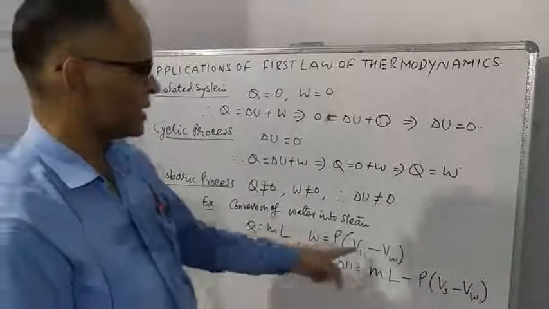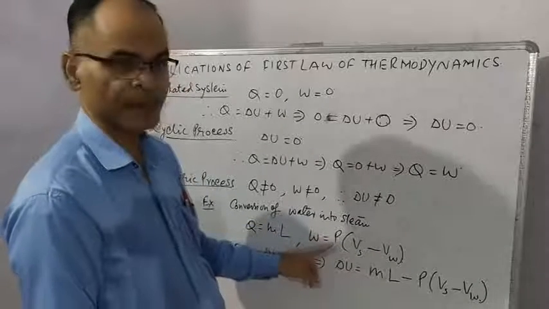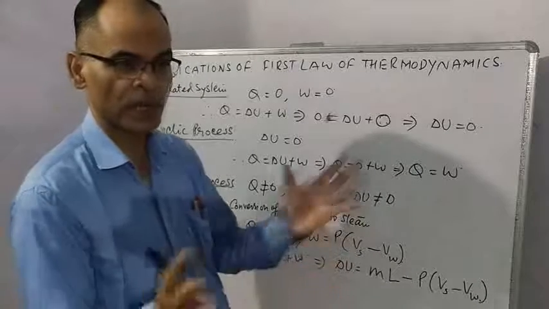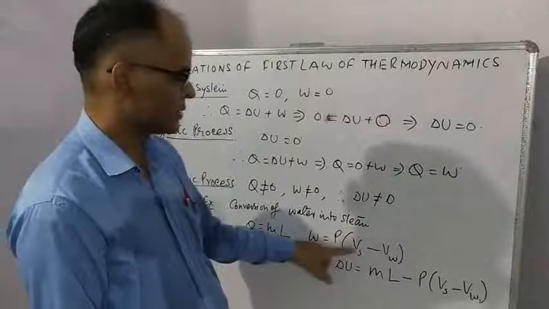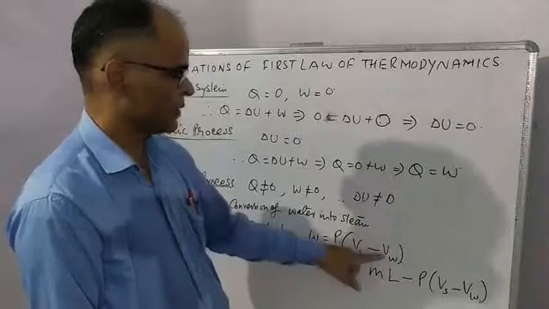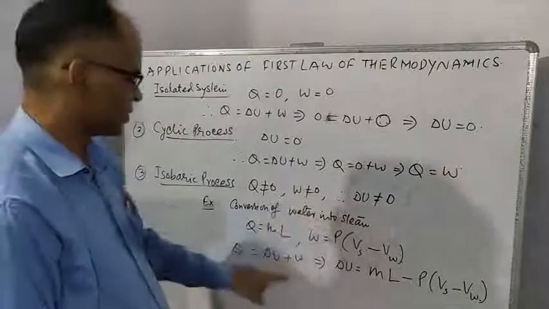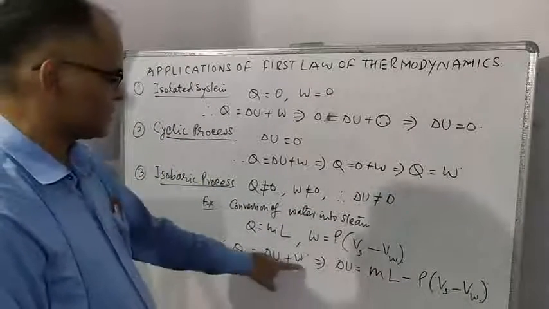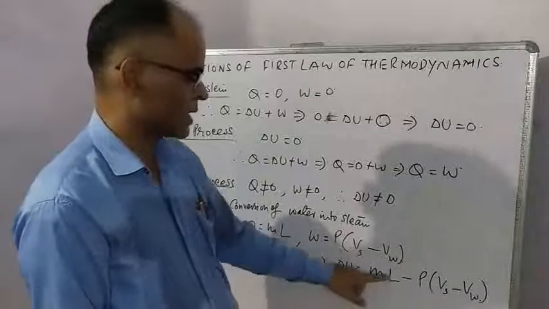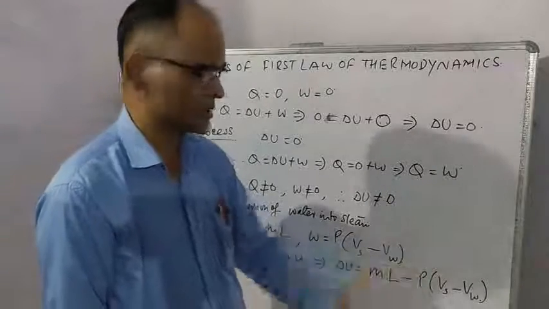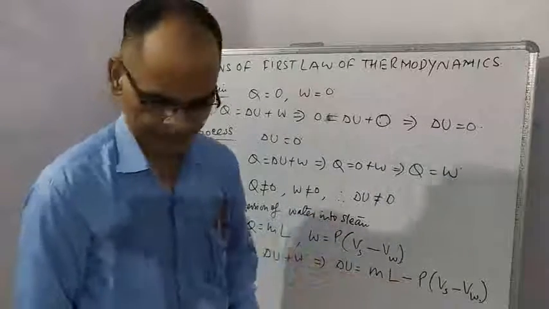Work done is equal to P delta V. Here pressure is atmospheric pressure if water is boiling in the open. Vs is the volume of steam, Vw the volume of water. Now put all these values in the first law of thermodynamics. From here you get delta U is equal to mL minus P times (Vs minus Vw). So there is some change in internal energy.